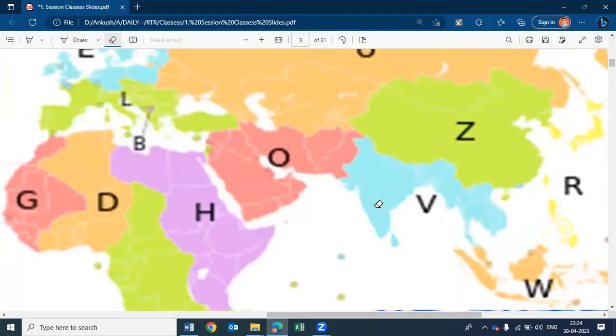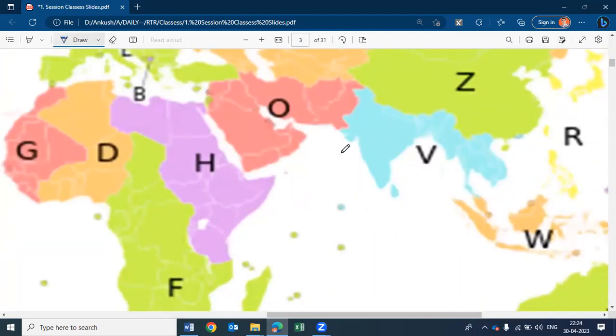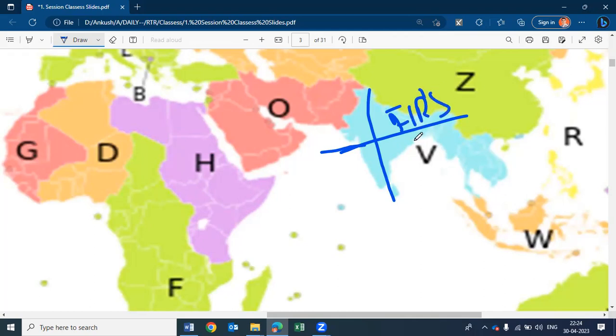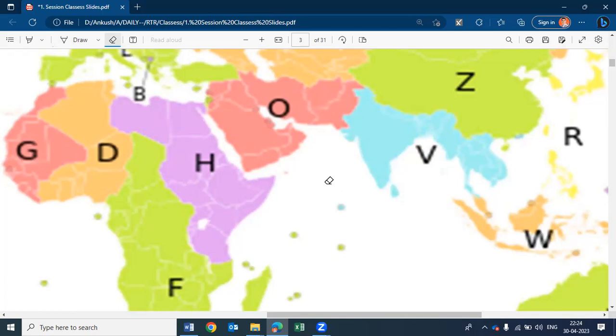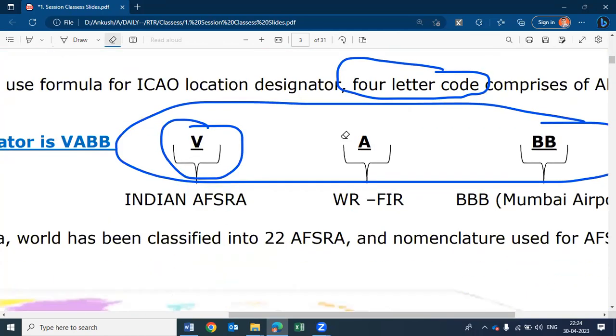Now that was the setting of international routes. In their domestic area, they may divide into FIRs. Don't say FIRS, it's FIR. For the plural, I used FIRs. There can be multiple FIRs in a region, in an AFSRA. So the second letter of the code of an aerodrome will be the letter of the FIR.